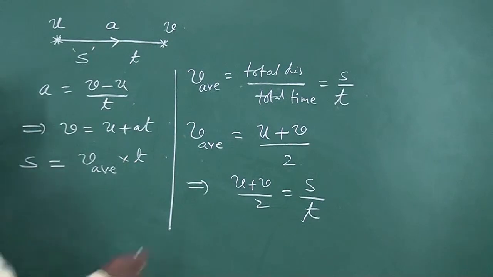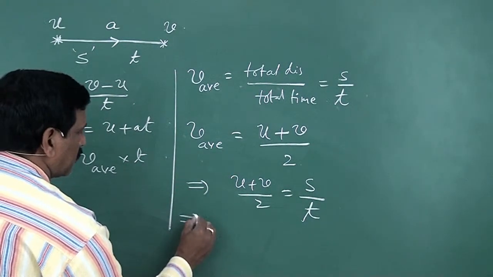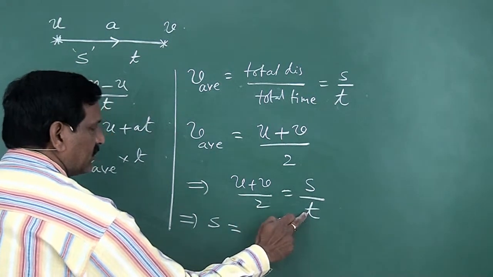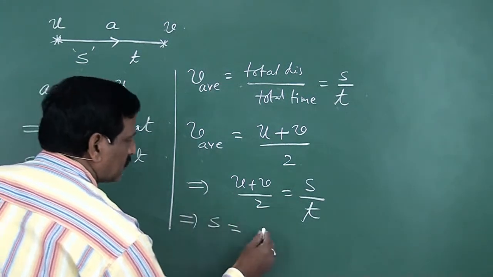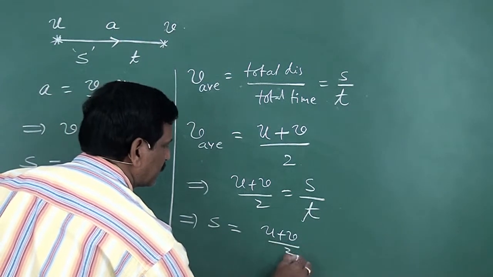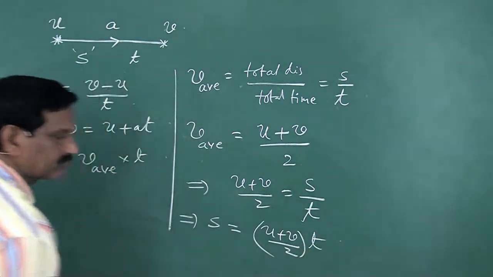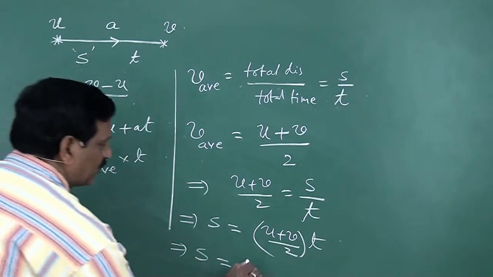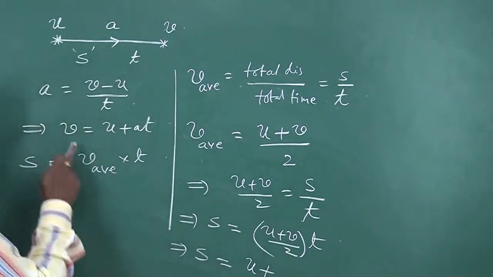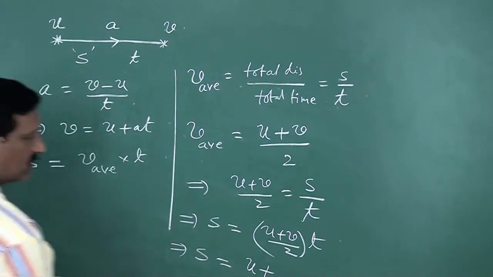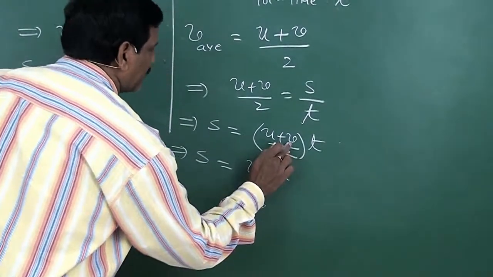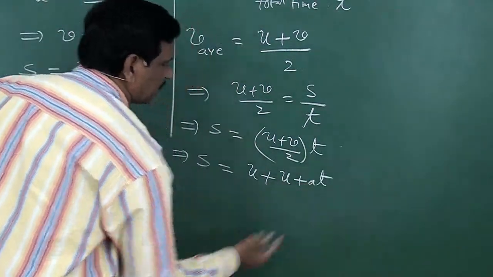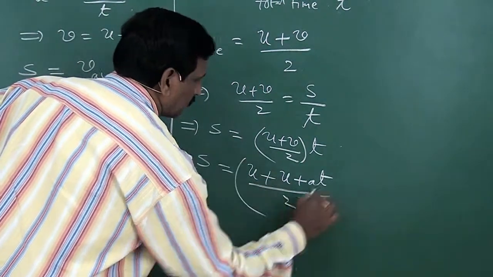From these two equations you can write s is equal to, t comes to this side, so u plus v by 2 into t, or s is equal to u plus v by 2 into t. What is v here? u plus at. So instead of v, you can write u plus at. So u plus at divided by 2 into t.